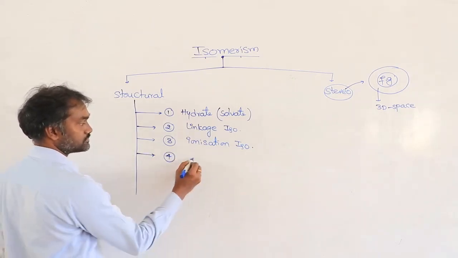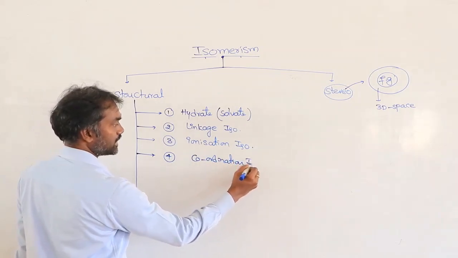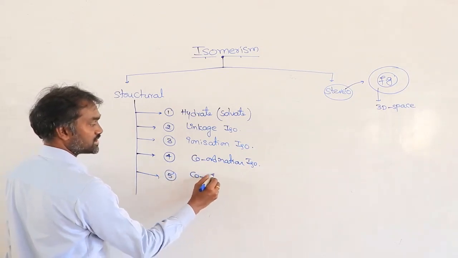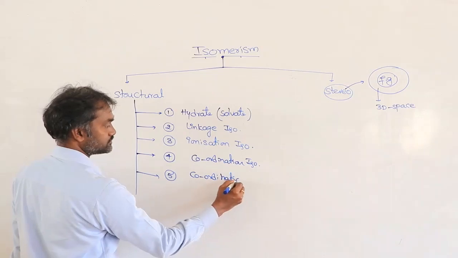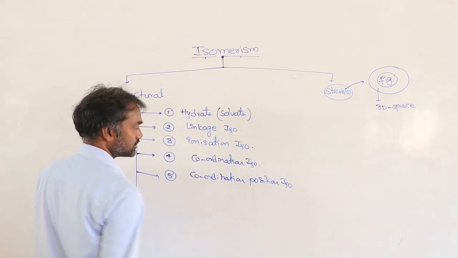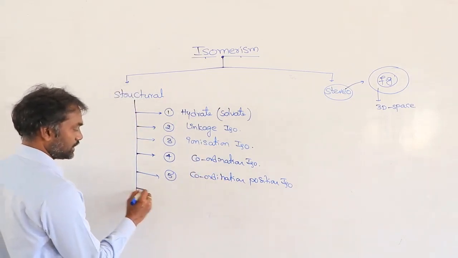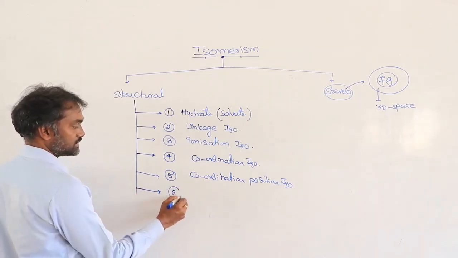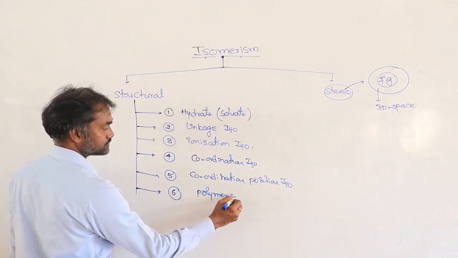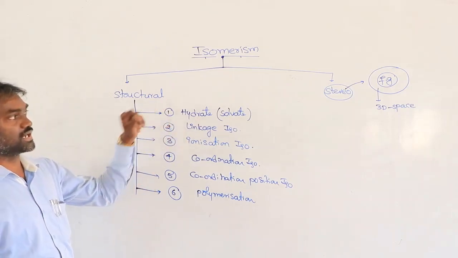Fourth, coordination isomerism. Next, coordination positional isomerism, which is an extra point compared to your theory. Next, the sixth one, polymerization. These are the main important structural isomerisms.